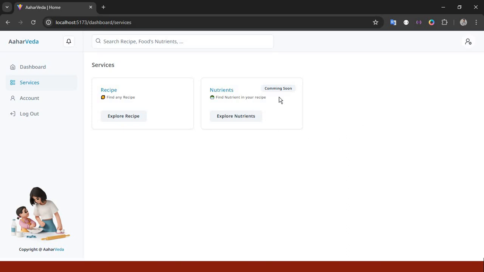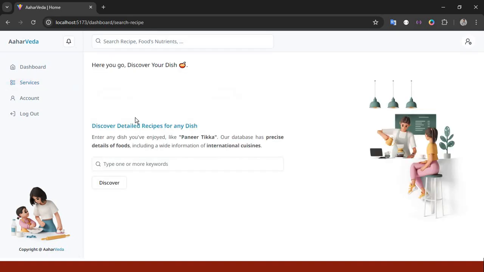We are also thinking to give proper nutritional details regarding specific fruits, vegetables, and recipes. But in version 1 we developed a normal recipe finding service.